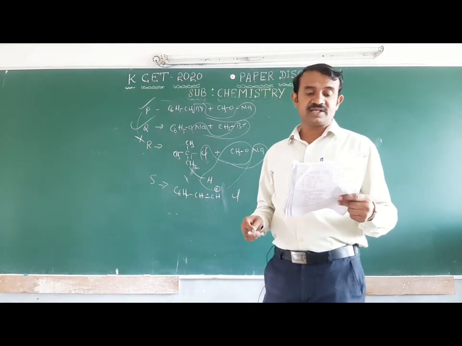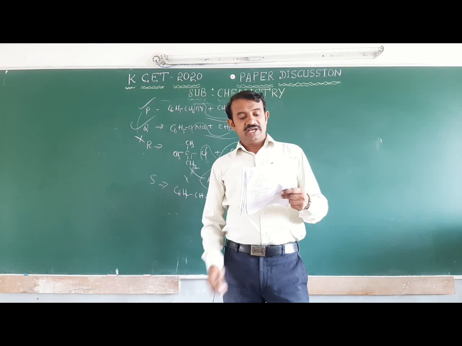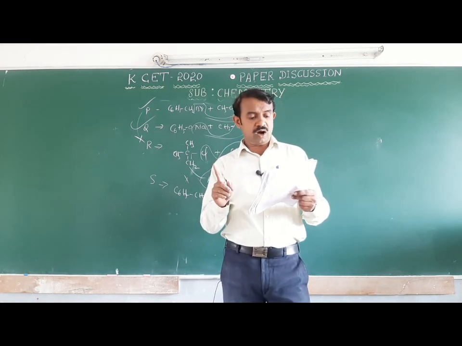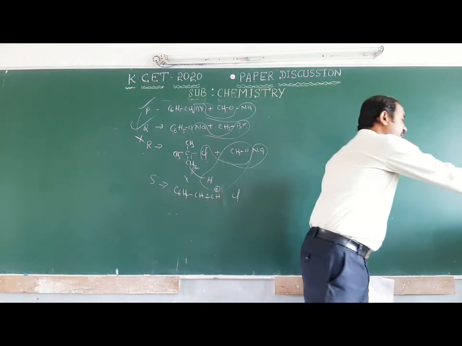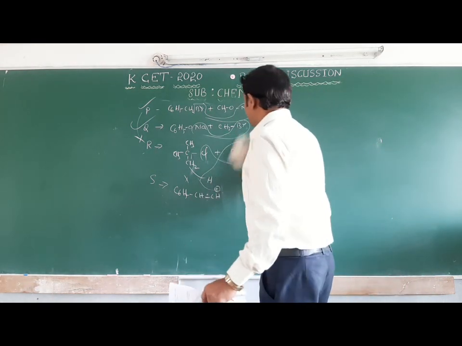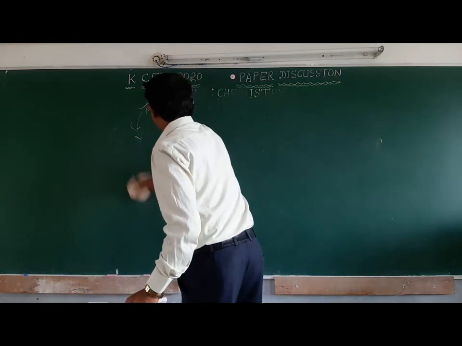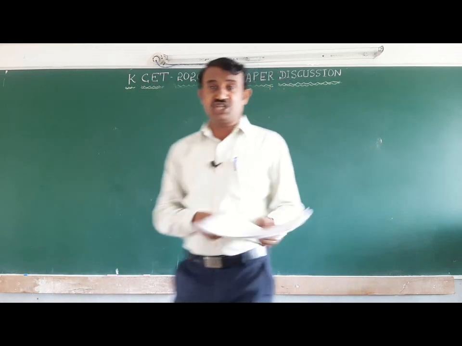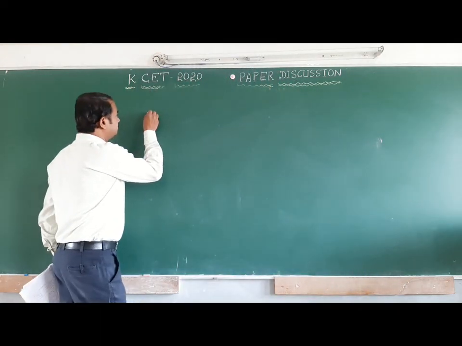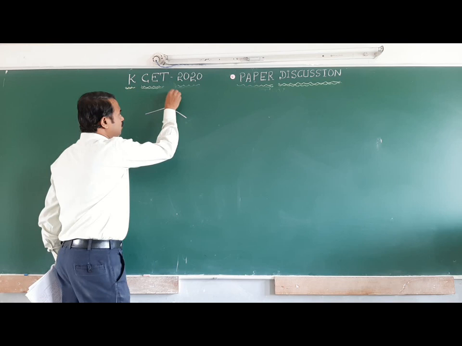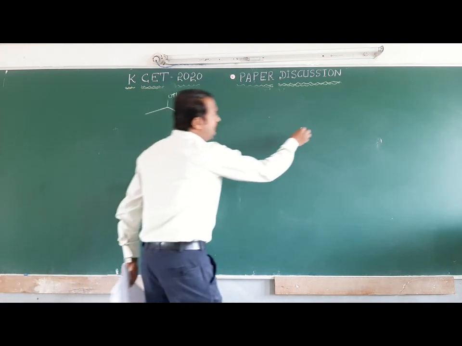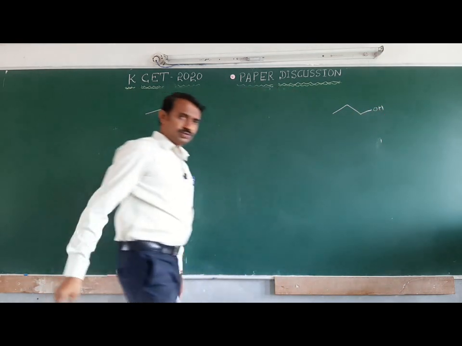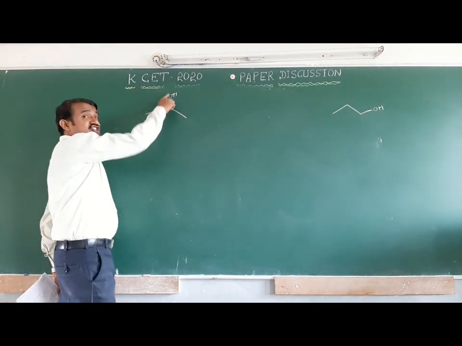Next one. The steps involved in the conversion of propan-2-ol to propan-1-ol, in order. Propan-2-ol to propan-1-ol means isopropanol to normal propanol. You should know the structures. This is isopropanol. This is normal propanol. The alcohol is exchanged.